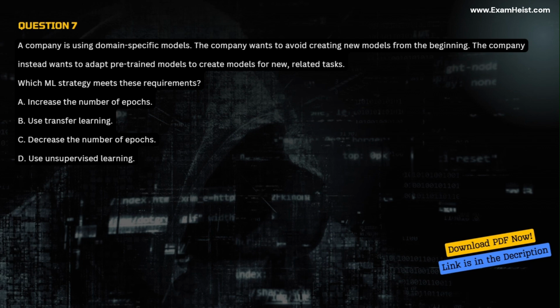A. Increase the number of epochs. B. Use transfer learning. C. Decrease the number of epochs. D. Use unsupervised learning. Correct answer B. Use transfer learning.